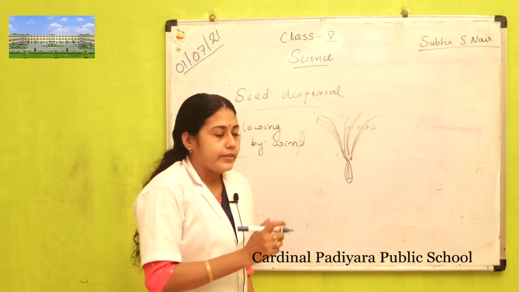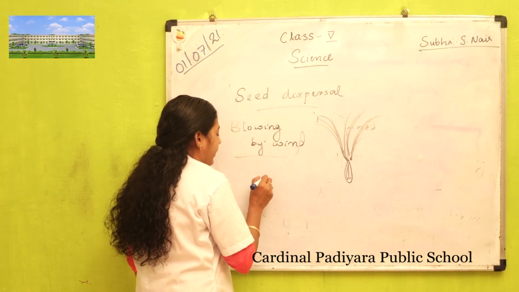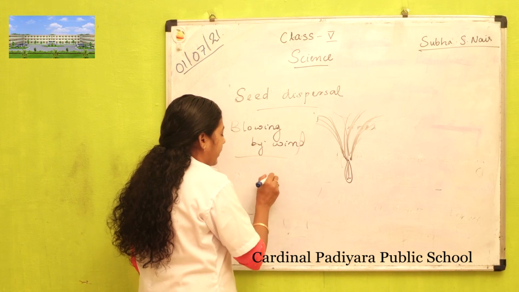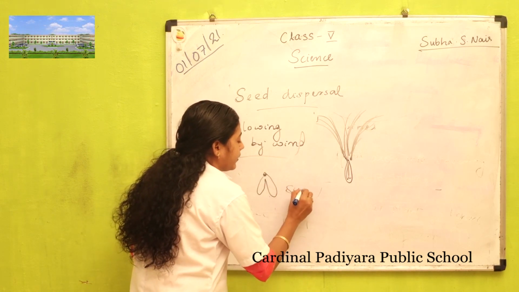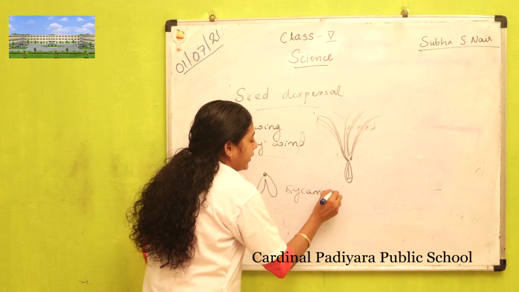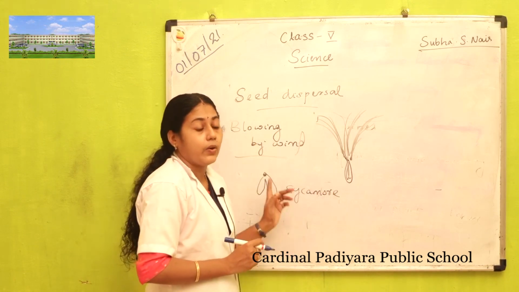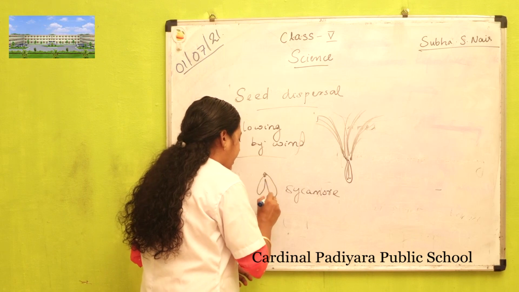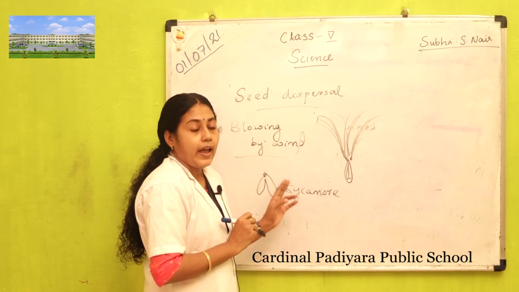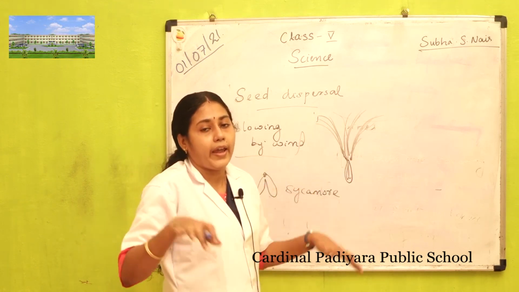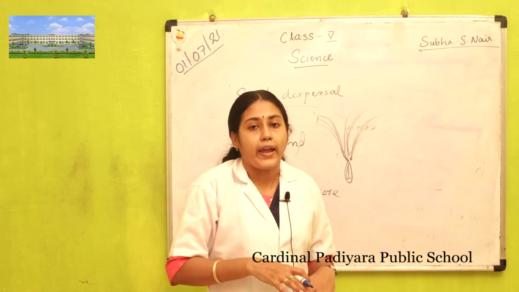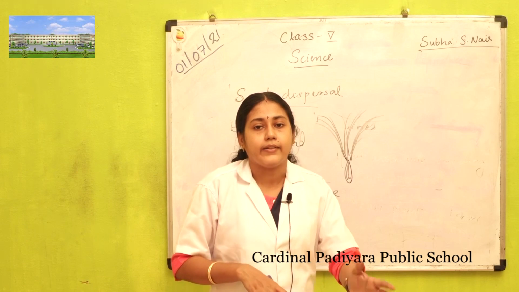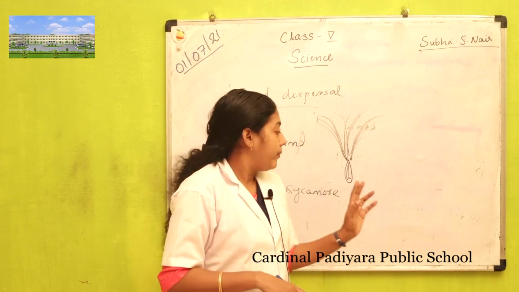For example, the sycamore seed. It is a winged seed. This seed has wings on its side. Using these wings, the seed flies through air and settles somewhere and starts to grow there.